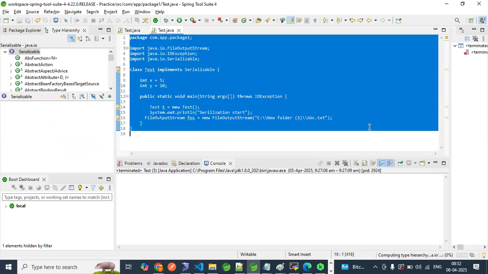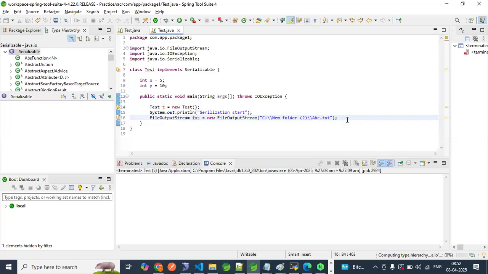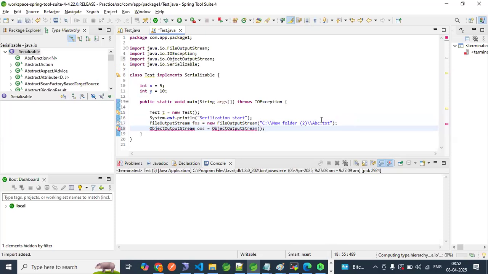Try to observe. Now, next is ObjectOutputStream. OOS stands for ObjectOutputStream. What is it expecting? It is expecting a FileOutputStream object. Control Shift O. Okay, save this.